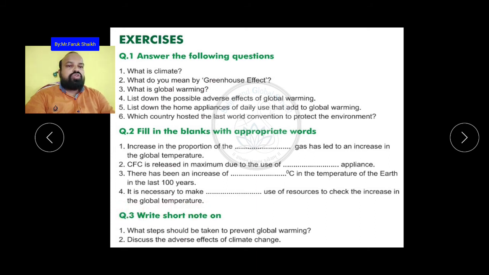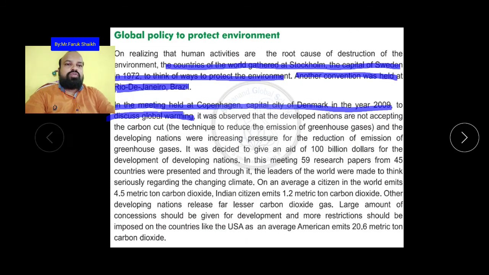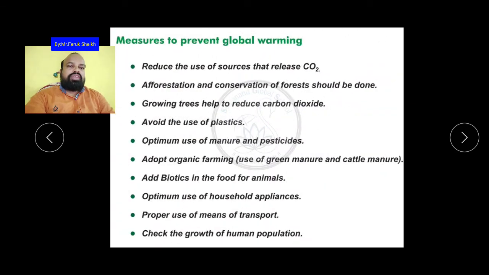Write a short note: what steps will be taken to prevent global warming? In the previous slide I taught you about it, so you have to write it. Here it is given what types of prevention we can take. This is the answer for it.